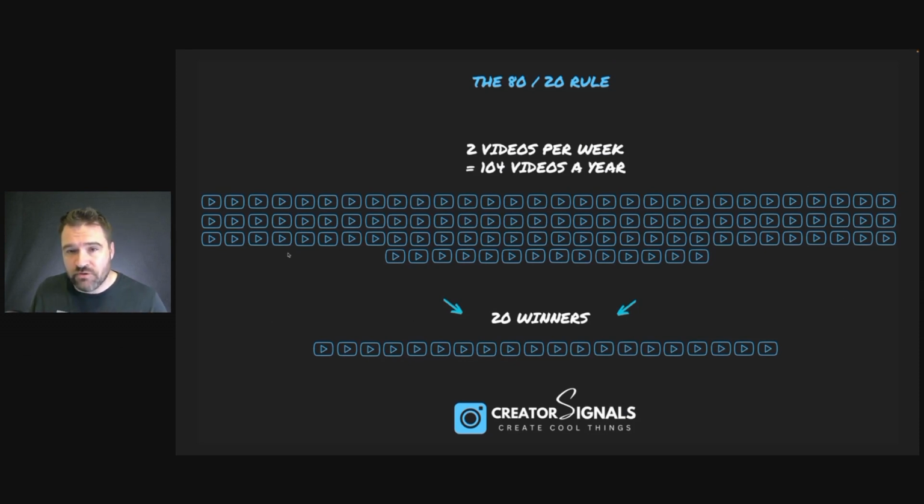Well, out of those 104 videos, about 20 of them are going to do the best and get the most views and are going to be the ones that drive the most clicks and sales of your digital products. So really all of these, all 104 videos work as digital assets or little sales letters that are out there every day working for you, building your email list, selling your digital products. And these ones down here at the bottom are just the ones that perform even better, that get the most newsletter signups and get the most digital product sales.